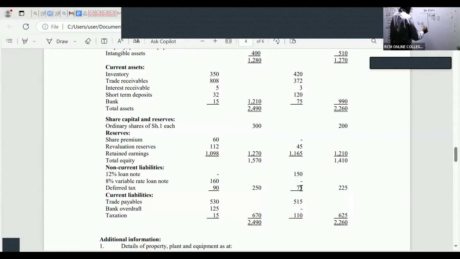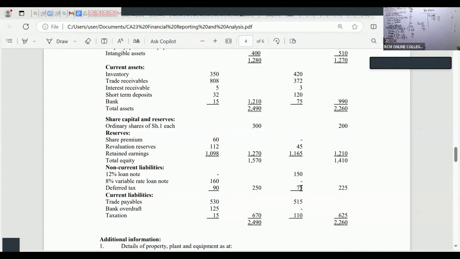So we have in this case current tax, and deferred taxation. Ladies and gentlemen, now we are looking at current taxation. I can see there it is 15, and deferred is 90. So 15 and then 90, like that.